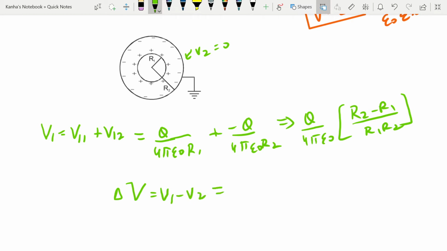It's nothing but Q by 4 pi epsilon naught times (R2 minus R1) by R1 R2.